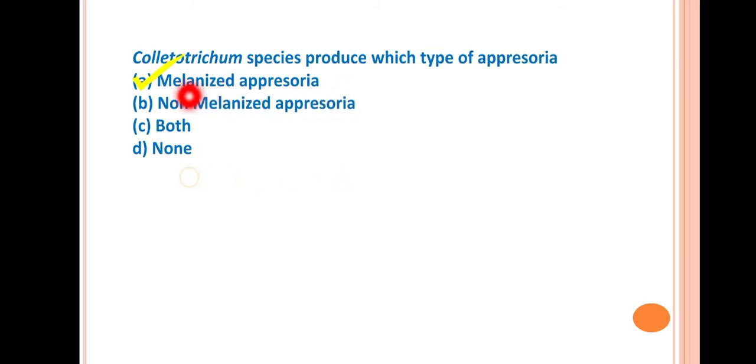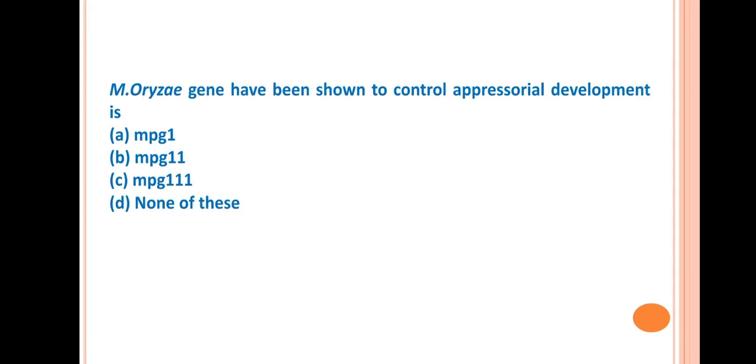This melanin pigment is also helpful for appressorial formation and for the development of higher turgor pressure. Also in the case of Magnaporthe oryzae, melanized appressoria are formed. Next question is, which Magnaporthe oryzae gene has been shown to control appressorial development?